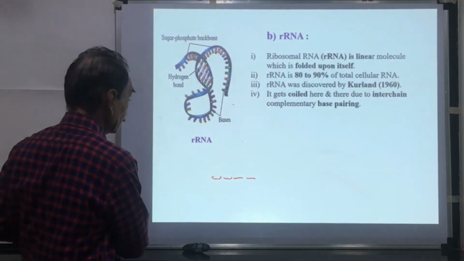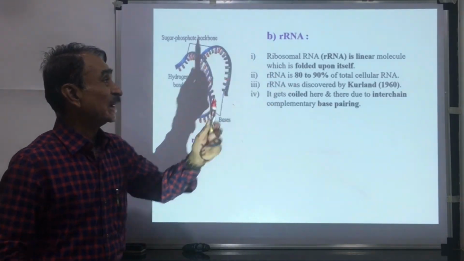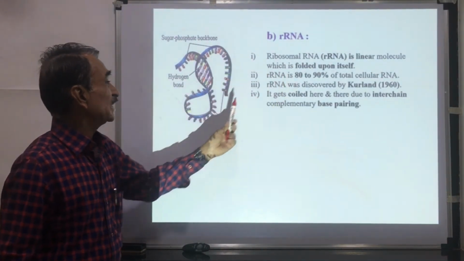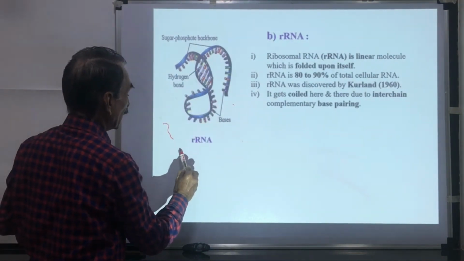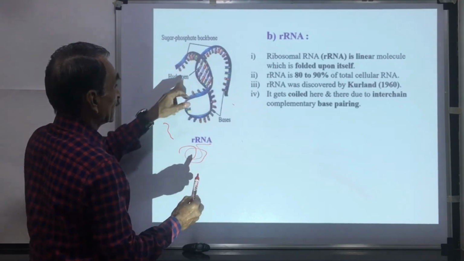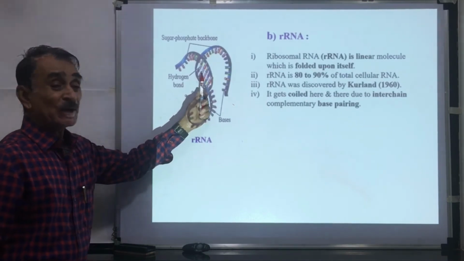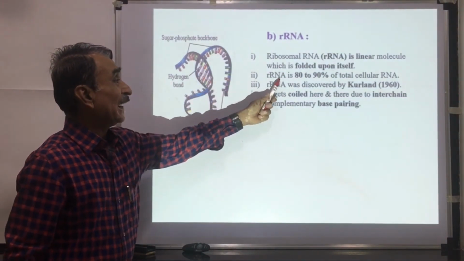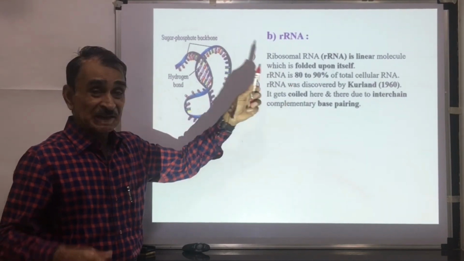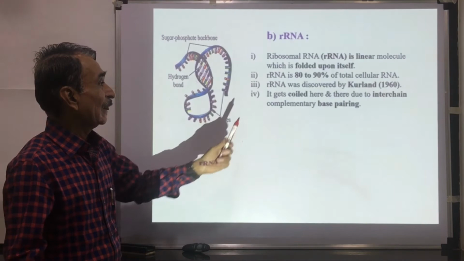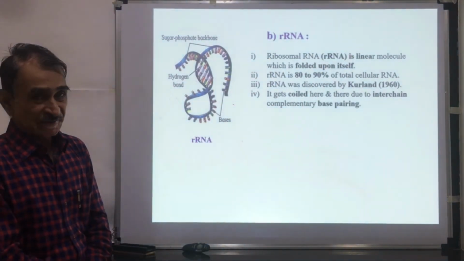Another type of RNA is called rRNA or ribosomal RNA. It is a linear molecule which is folded upon itself. You can see here, this is a linear molecule, and it is folded upon itself. In the folded region, you can see there is hydrogen pairing. rRNA is 80 to 90% of the total RNA. The quantity of rRNA is more as compared to mRNA. rRNA was discovered by Kurland in the year 1960.